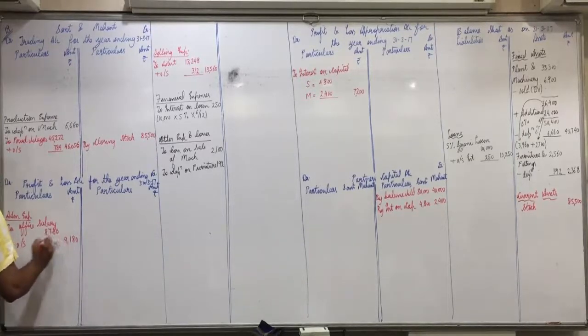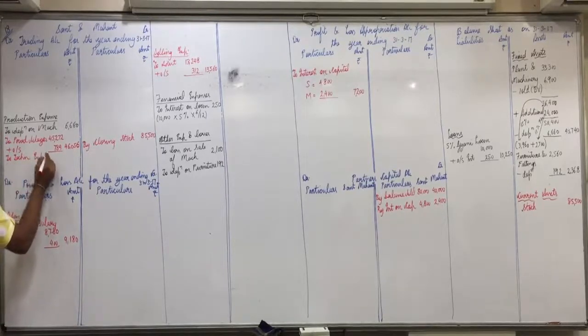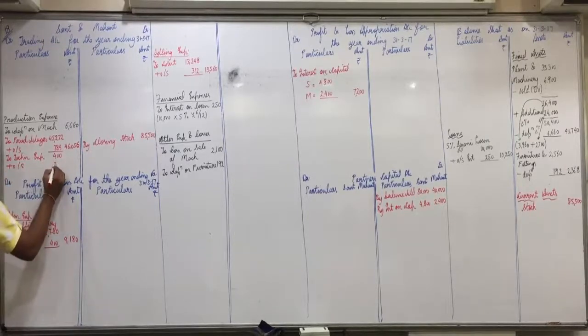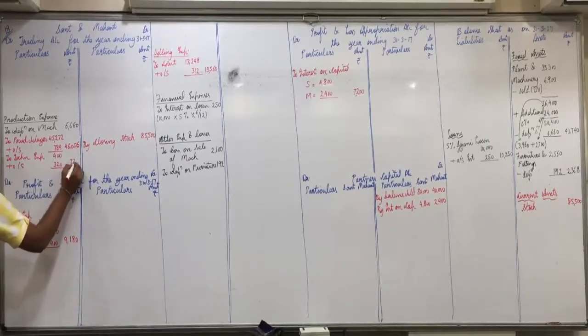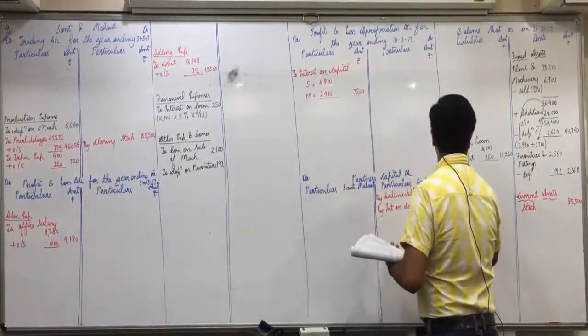And lastly, technical expense will again come in production expense, to technical expense 400 plus outstanding 320, so 720. And the second effect of all outstandings will come in current liabilities.